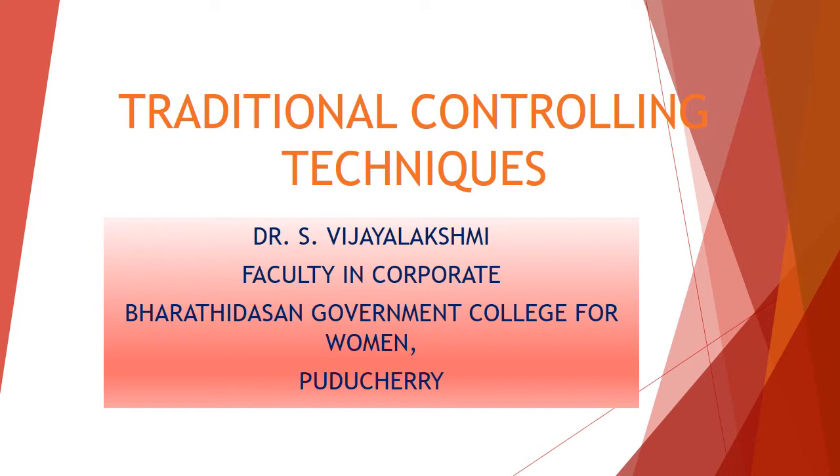Suppose there is a deviation from the actual performance with the standard performance fixed, then we find out what is the reason for deviation, how to rectify the deviation or how to take corrective measures so that the performance should be according to the plan.